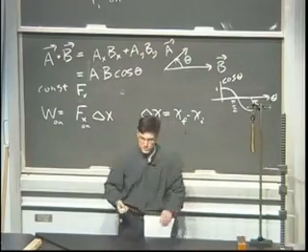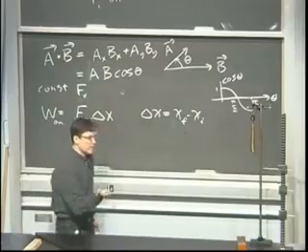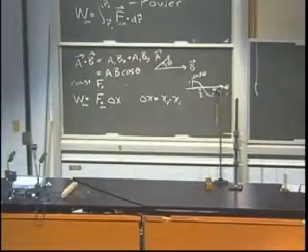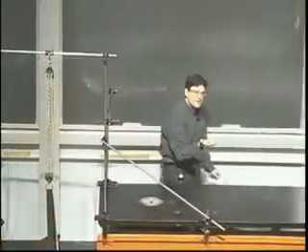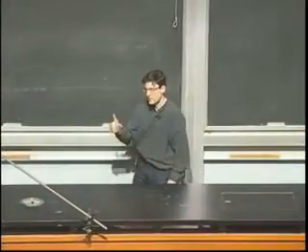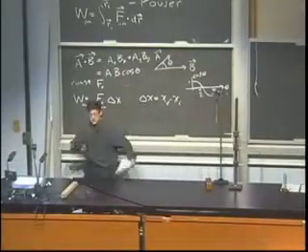Well, let me ask you this then. Right now I'm exerting an upward force on the chalk, and let's say I walk this way. So now how much work am I doing on the chalk? I'm doing 0, right? Because the vertical displacement of the chalk is not changing, only its horizontal, and the force I'm exerting on the chalk is vertical. So when I take that dot product, I'm going to get 0. So I'm doing no work on the chalk, even though there is some displacement.